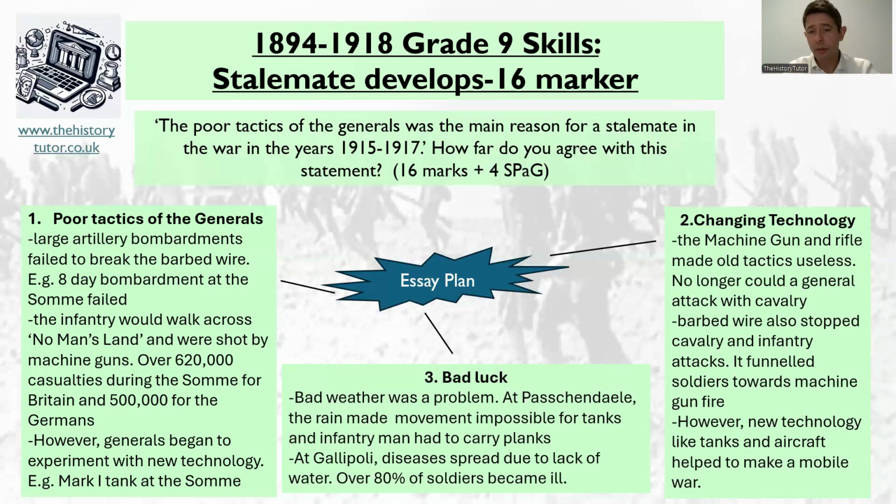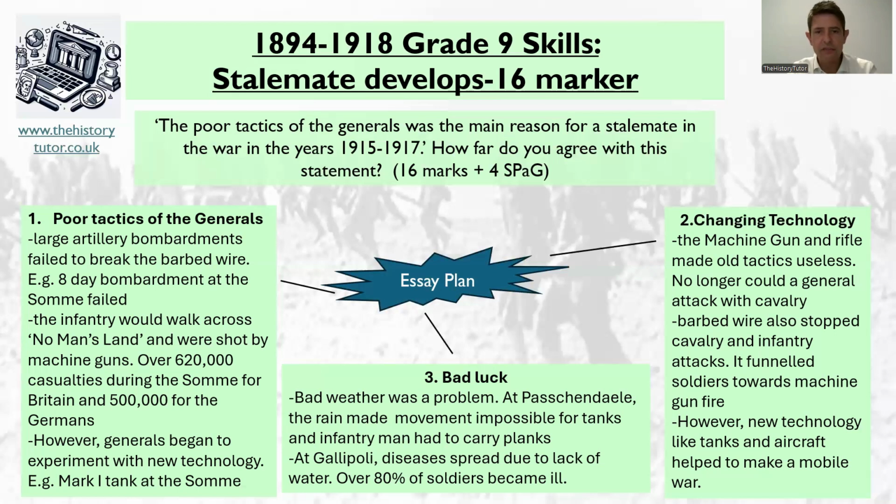Bad luck. Obviously, weather was a problem. At Passchendaele, the rain made movement impossible. Literally, the soldiers carried planks across no man's land to try and get across the puddles. At Gallipoli, they hit problems with disease and lack of supplies when the supply ships were having trouble, and 80% of soldiers became ill and they had to abandon the conflict. So we have some ideas there about three themes. And it's nice we looked widely across some different ideas. We've got Gallipoli there, we've got Passchendaele, and it's not just the Somme we're talking about here.